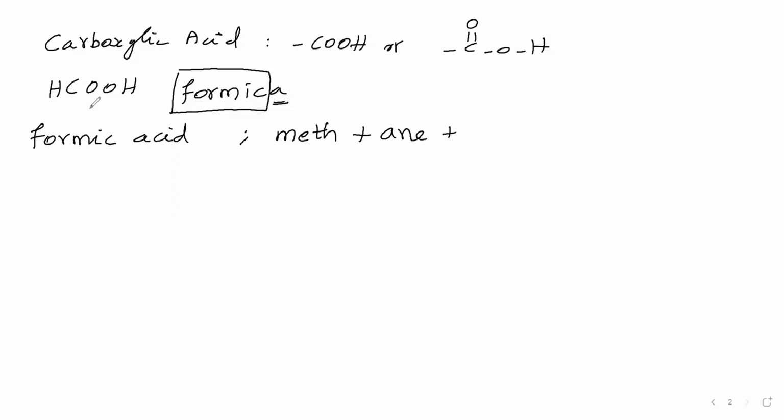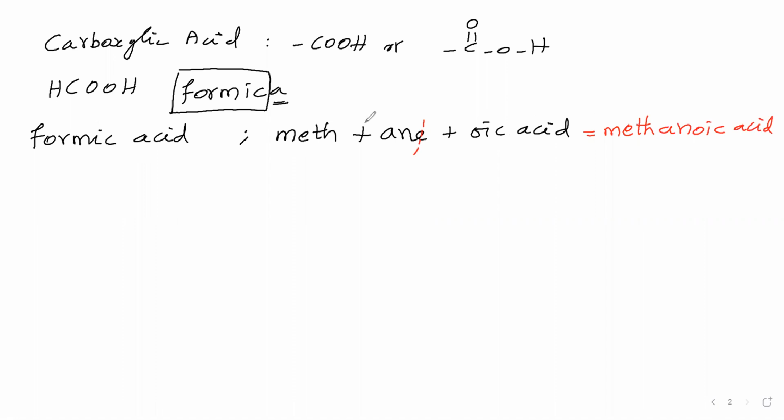Then it is carboxylic acid, therefore we will say secondary suffix as oic acid. Now we will drop the primary suffix's last letter E. Therefore, the name of this one is methanoic acid.